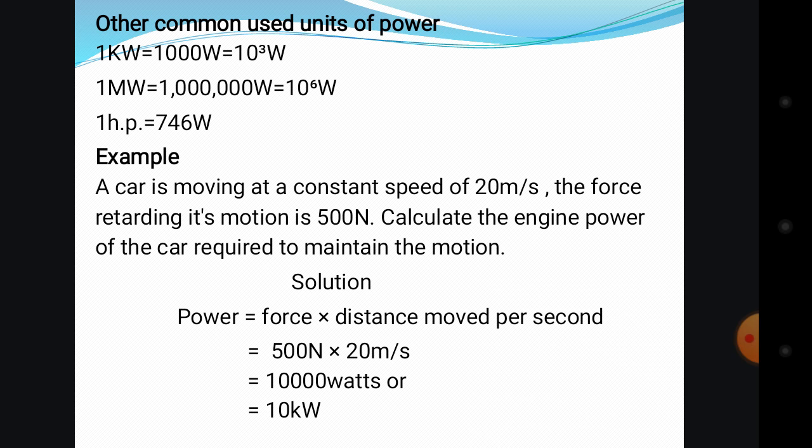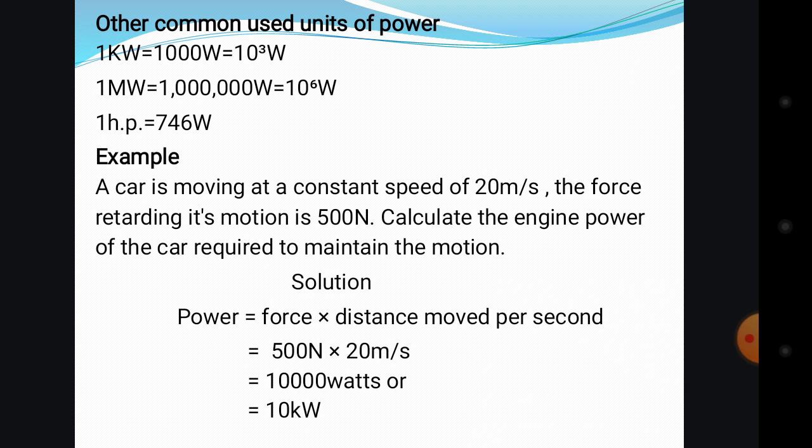We only have the force and the velocity in this example, so we just put in our values and press the calculator.